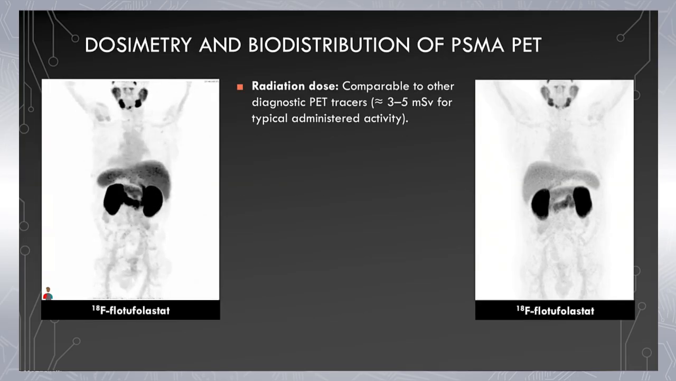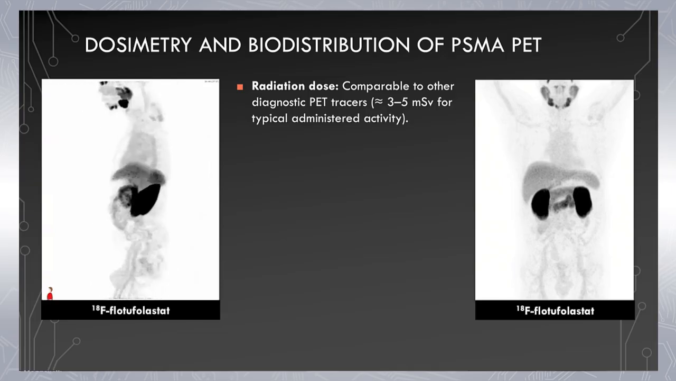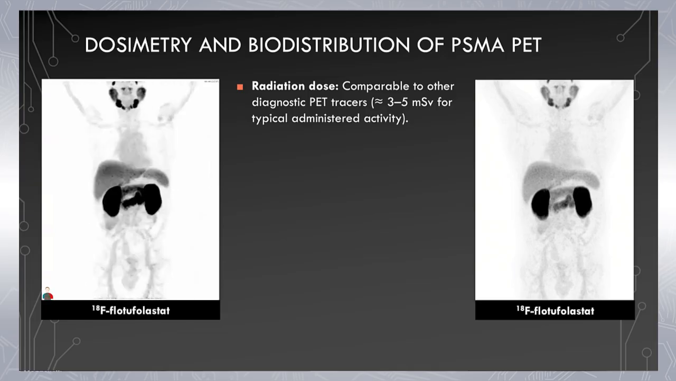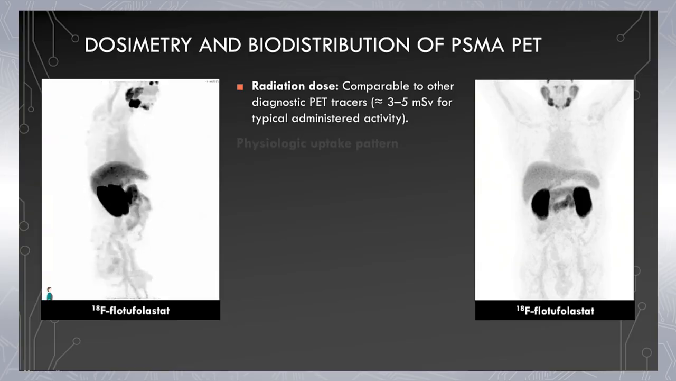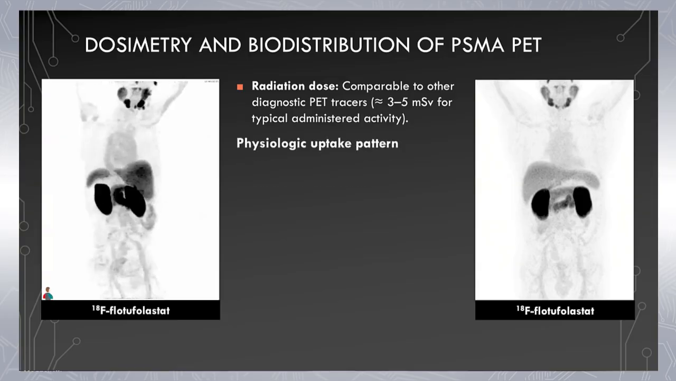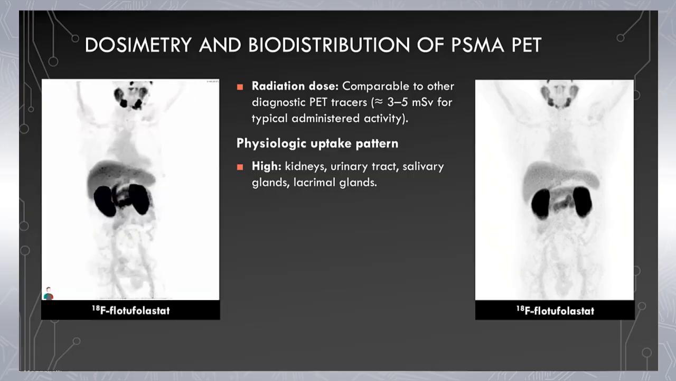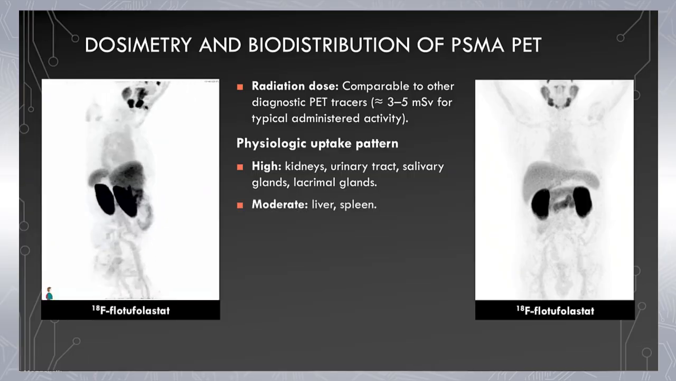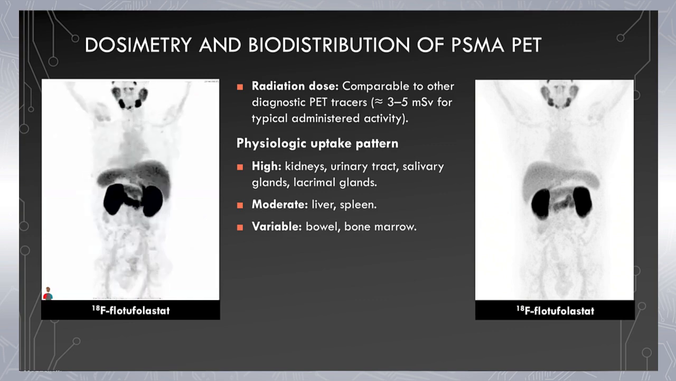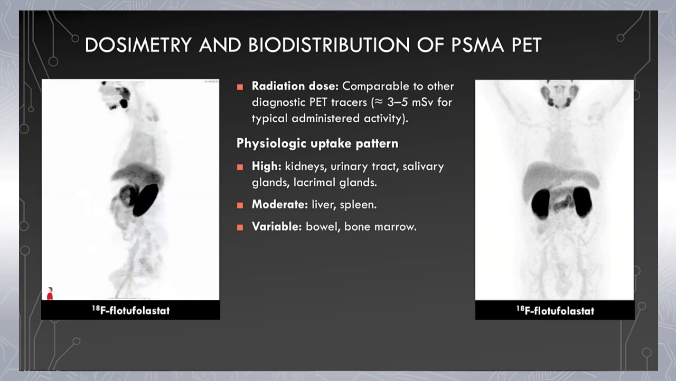The radiation dose is comparable to other diagnostic PET radiotracers, about 3 to 5 millisieverts for typical administered activity. Let's talk about the physiologic uptake pattern. When we use PSMA, we see physiologic uptake within the kidneys, the urinary tract, the salivary glands, and the lacrimal glands. More moderate uptake is identified within the liver and spleen, and there's variable but generally lower uptake within the bowel and the bone marrow.